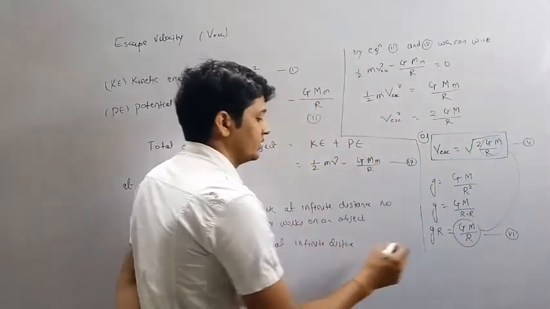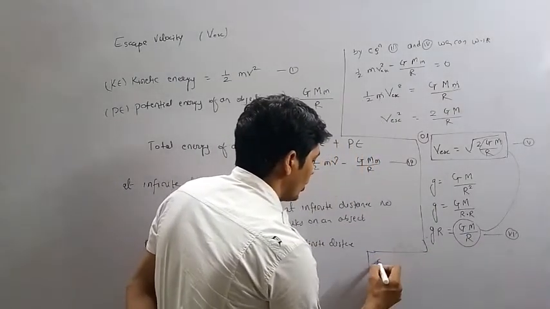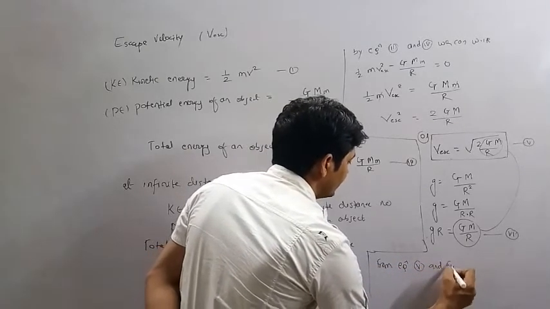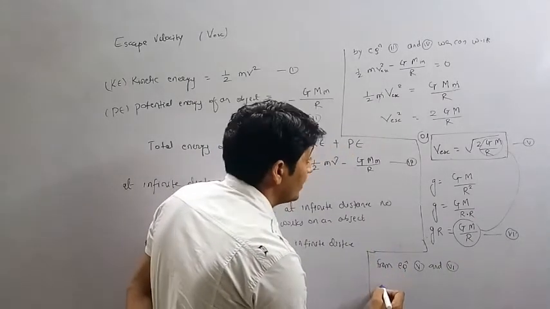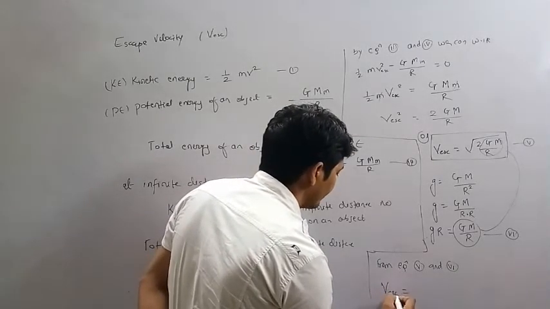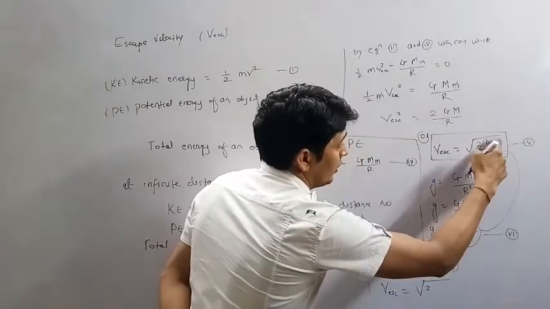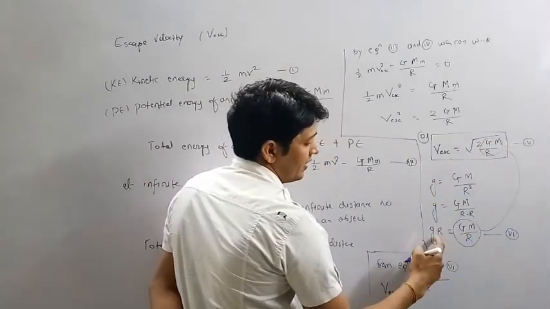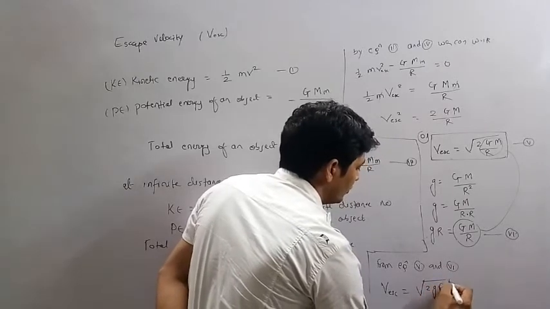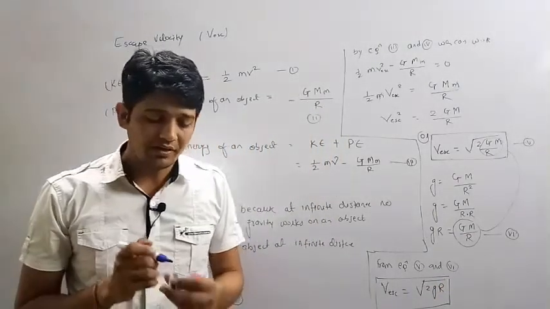From equations 5 and 6 we can write escape velocity V escape equals root 2 into, instead of G M divided by R, we write small g R. So this is the new formula to calculate the escape velocity of a planet.